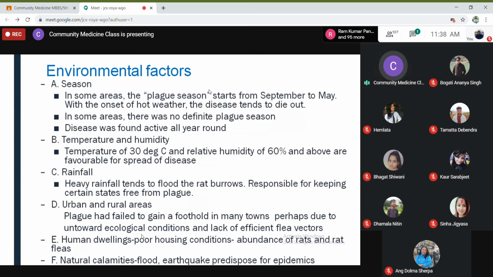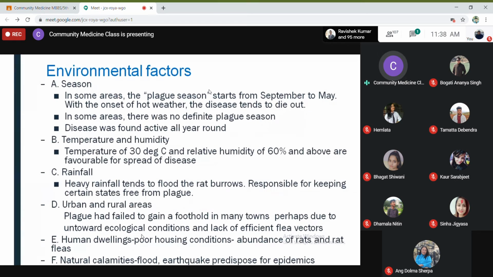And rainfall: what happens with heavy rainfall? Heavy rainfall tends to flood the rat burrows, which destroys the place of the reservoir, and is responsible for keeping certain states free from plague. So some places in the world where heavy rainfall occurs throughout the year are free from plague.